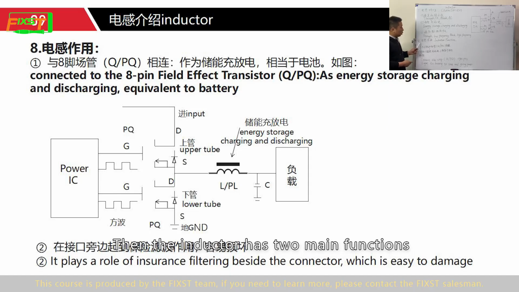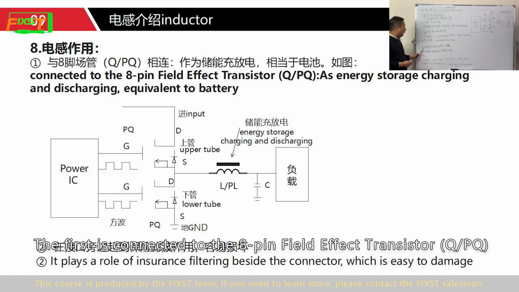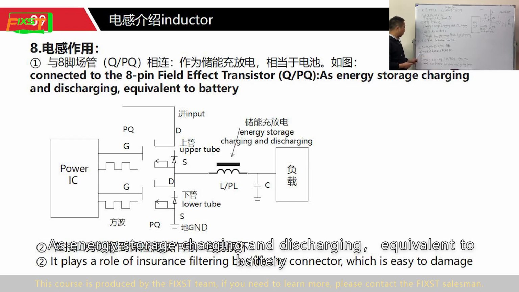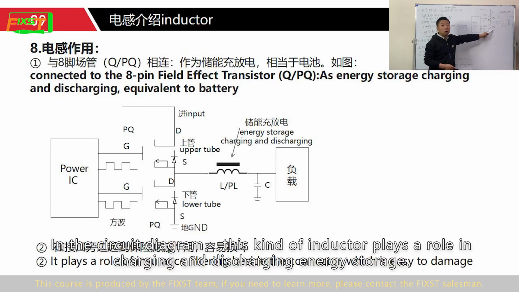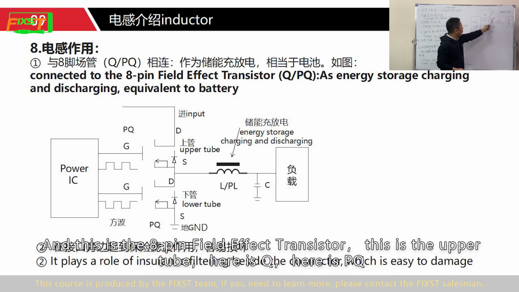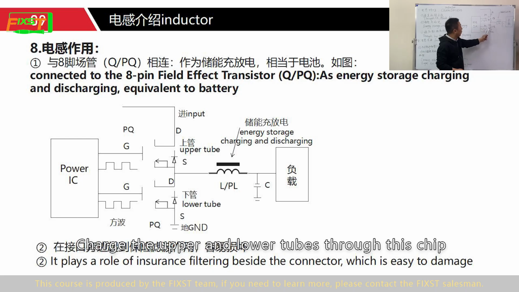Then the inductor has two main functions. The first is connected to the 8-pin field effect transistors, Q and PQ, as energy storage, charging and discharging, equivalent to a battery. As in our picture, this is the first function. In the circuit diagram, this kind of inductor plays a role in charging and discharging energy storage. And this is an 8-pin field effect transistor. This is a high side MOSFET. Here's Q, here's PQ. We charge through the high side and low side MOSFET.